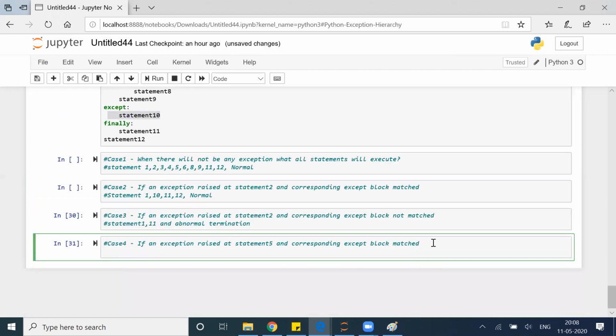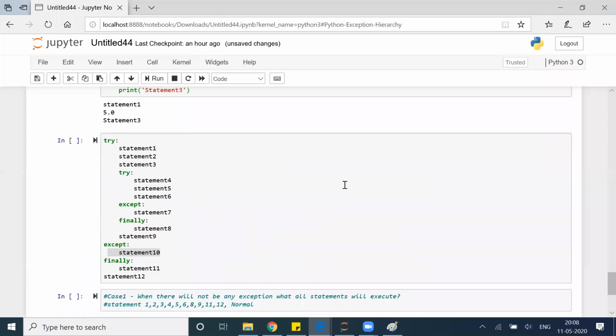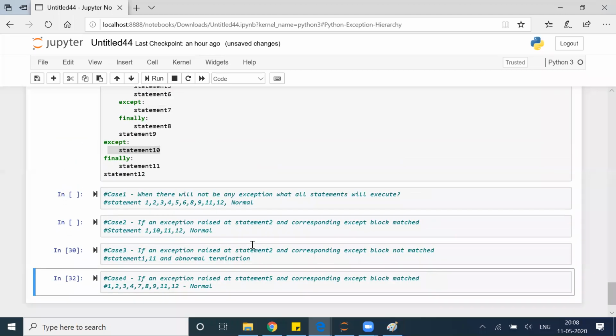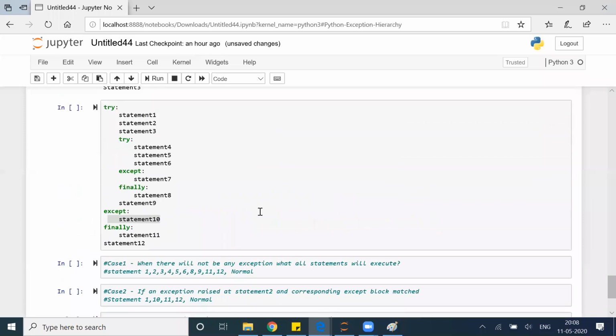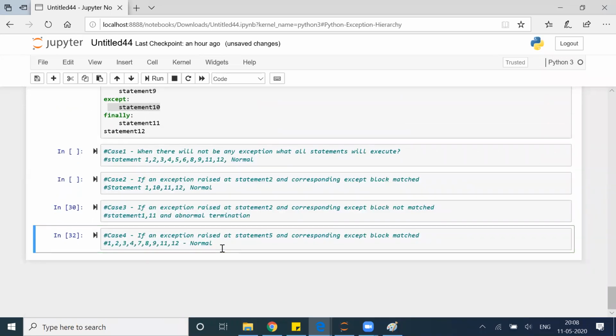So, will it be normal termination or abnormal? What do you think? It will be normal termination. Perfect. Cool. So this is my fourth case. Let's take the fifth case.